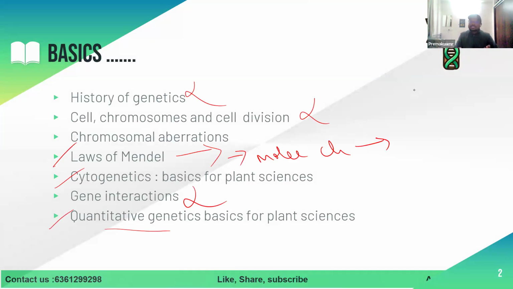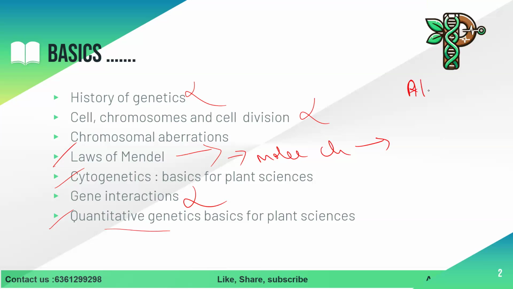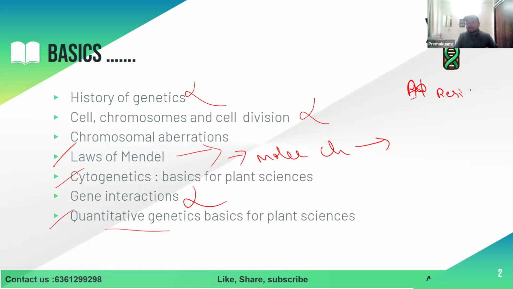For example, if somebody is working on resistance, what is your disease? Sir, insect resistance. For example, your resistance is there. You want to know whether that resistance is quantitative or qualitative. What experiments are you going to conduct?